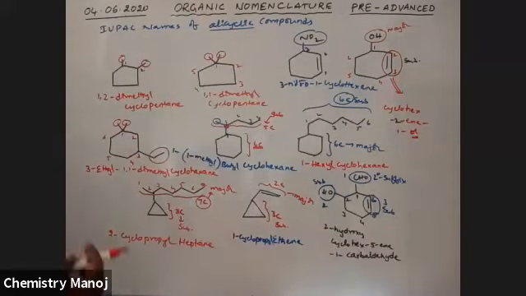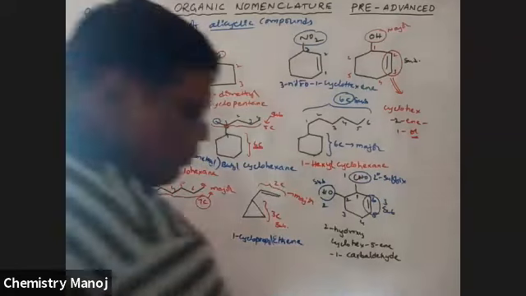So now we are taking some aromatic compounds. Please wait.